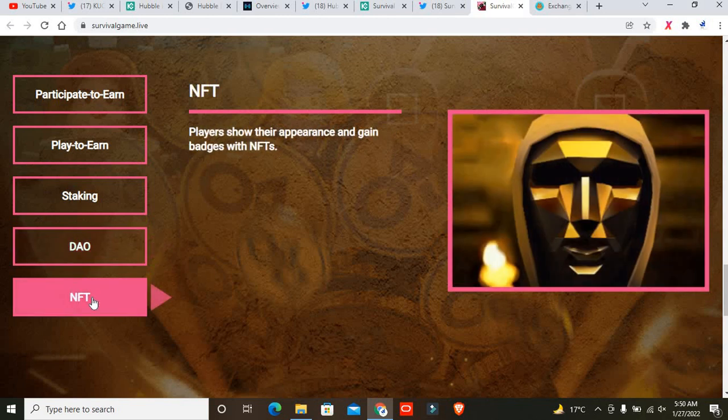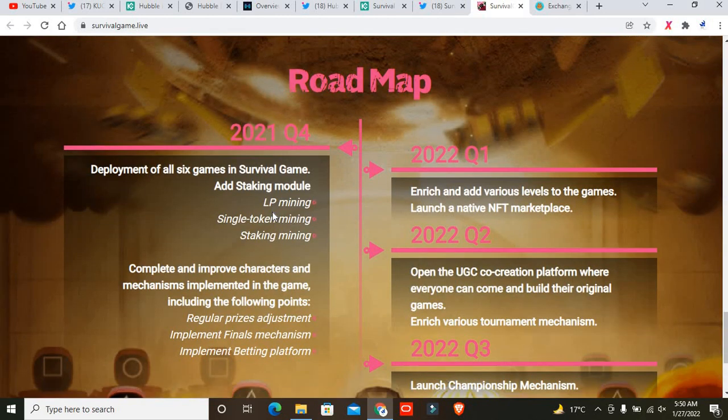I already uploaded a video about that: what is NFT, how NFT can work in the future, how you can sell an NFT, and how you can create an NFT. After that, I just want to scroll down, and if you look at the roadmap, after studying it, we directly understand what they have done in the past and what the use cases will be in the future of this project.